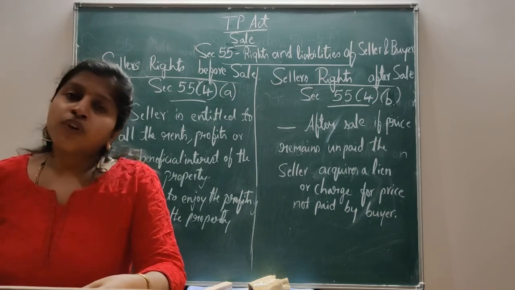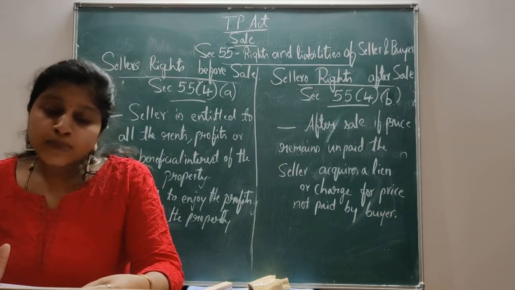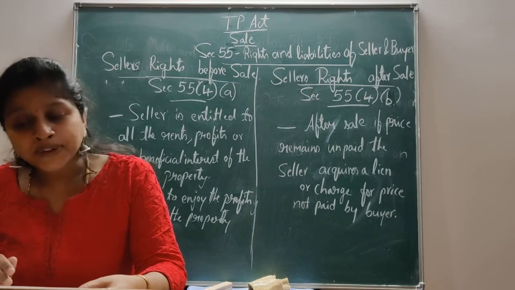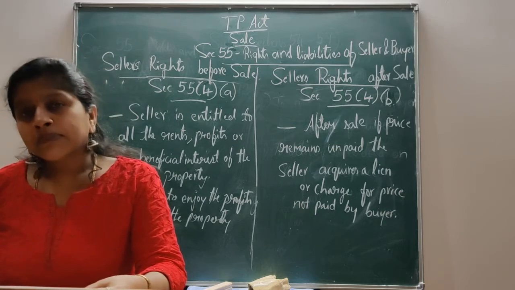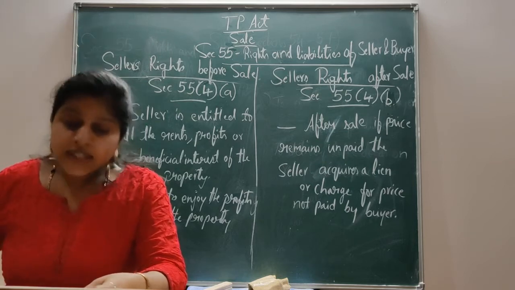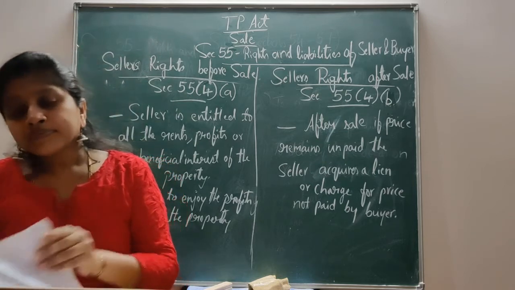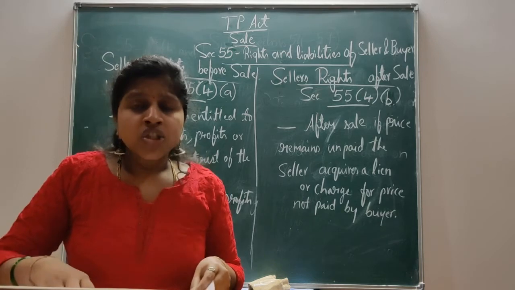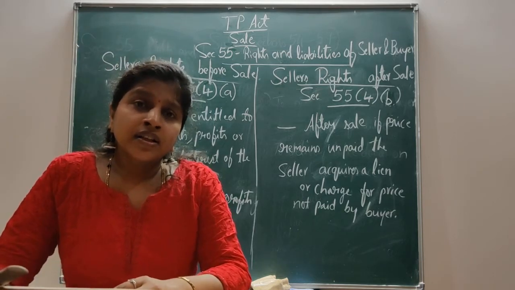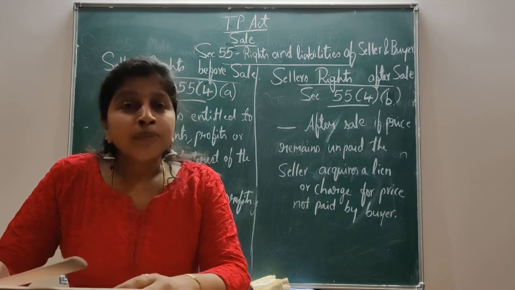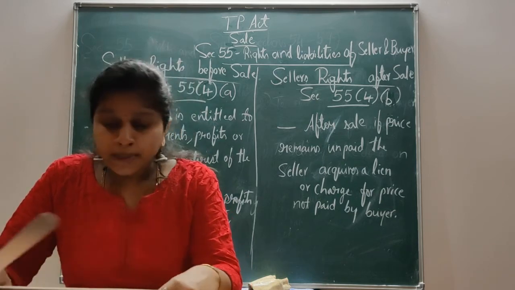The completion of sale of an immovable property does not depend upon the payment of price. That is, the price or a part of it may also be paid after the sale. Here, charge is a right which the seller is having when the buyer has not paid the price of the property.